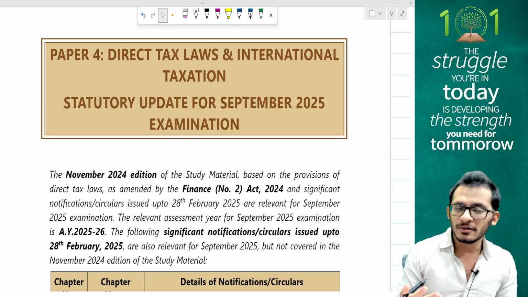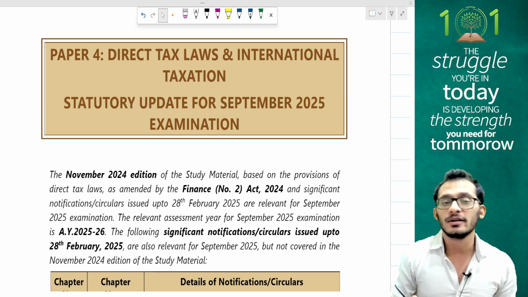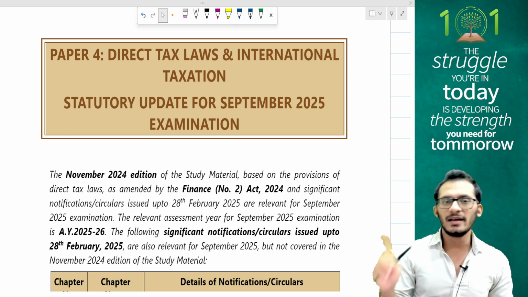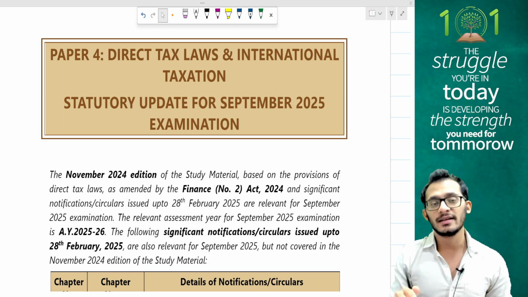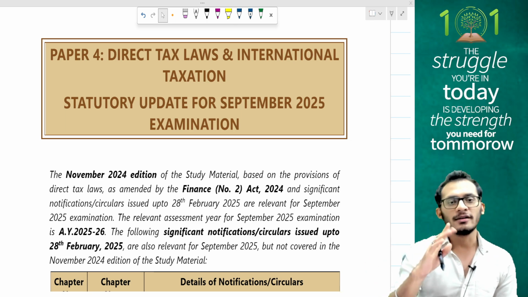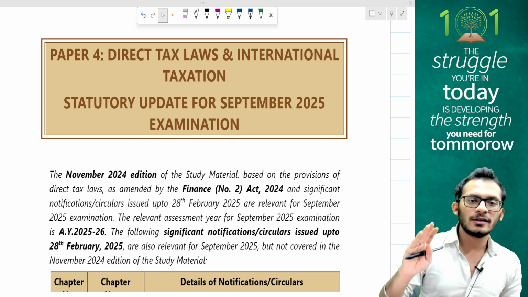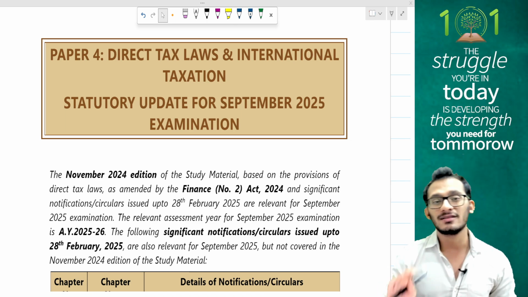Now, from our perspective, we don't need to be spending so much time going through all those things, people, because we have technically done those. So what I'll be doing is, for May 2025, all relevant amendments, I've already shot a video and put it earlier. I will add this video additionally to that May 2025 amendment video so that you can focus only on the September amendment videos specifically.